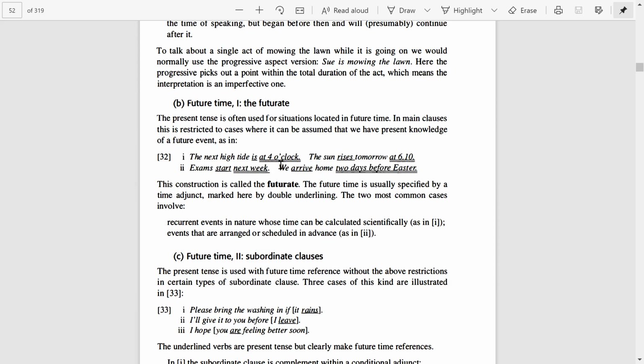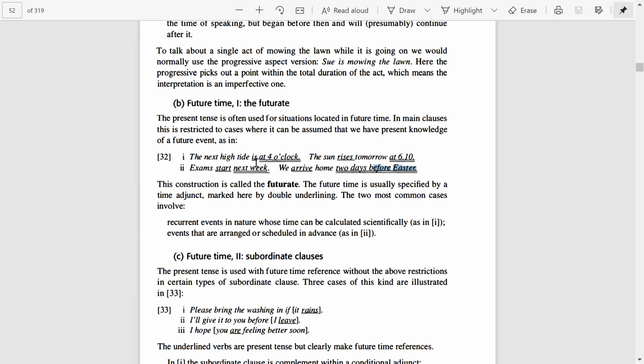So in all these examples, first of all, you can see the time expression, or you can see that time adjunct at the end of all these four sentences. At 4 o'clock is a prepositional phrase, or you can say time adjunct here, and at 6:10 is a time adjunct here or a prepositional phrase, or you can also call it simply a time adjunct. Same is the case with here, next week, before Easter. All right, these phrases at the end of all these four sentences can be called time adjunct.